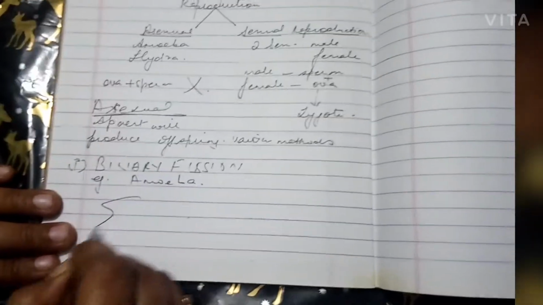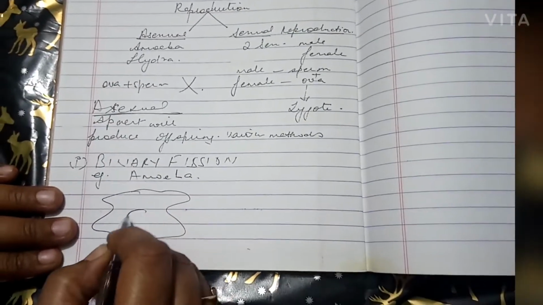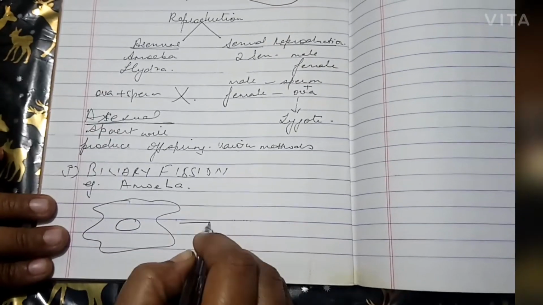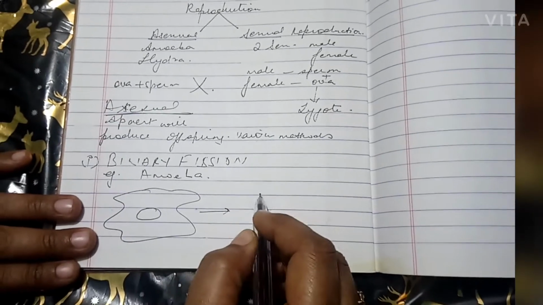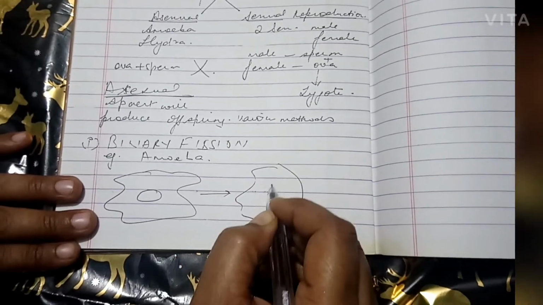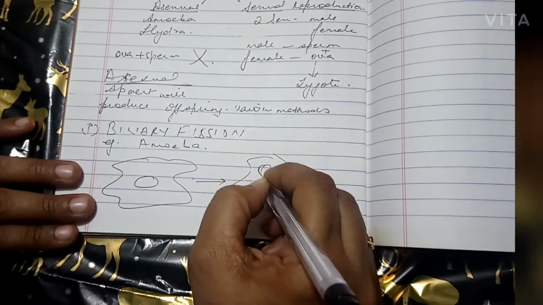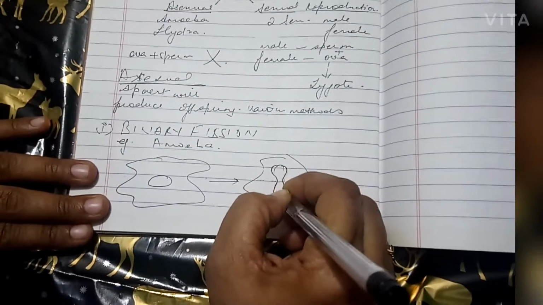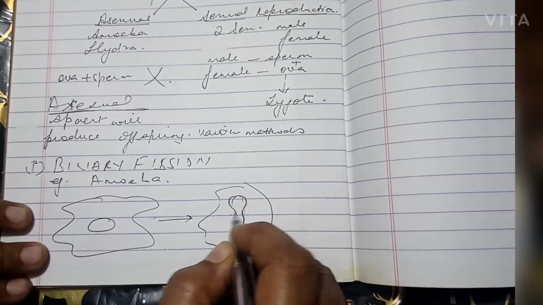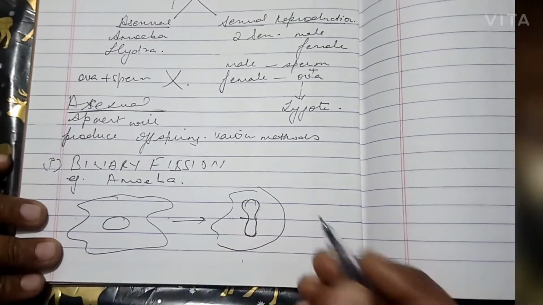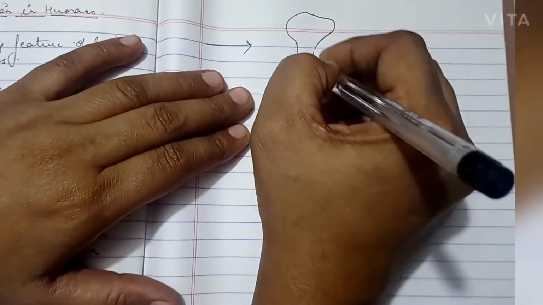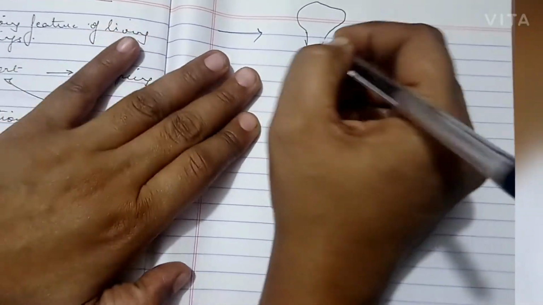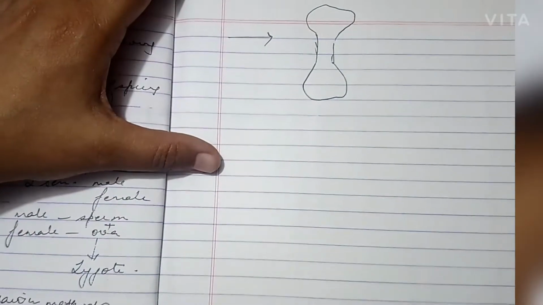That means there is a parent with one nucleus here. This is an amoeba. First there is a division of the nucleus. The nucleus will elongate like this, and then it will divide into two.